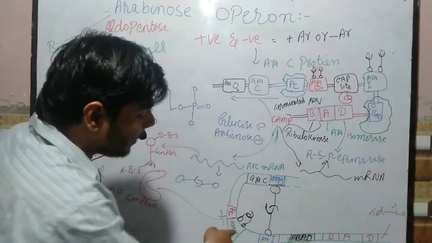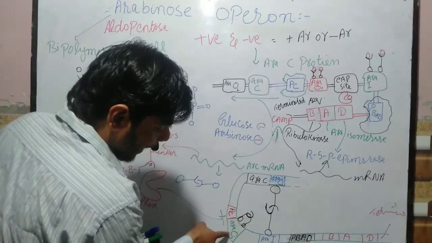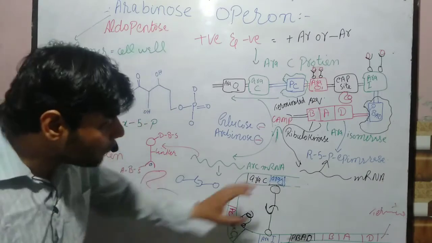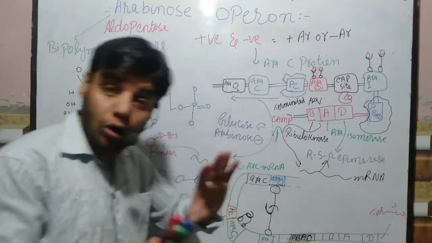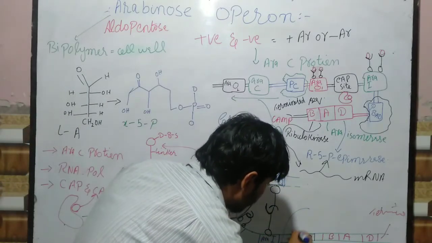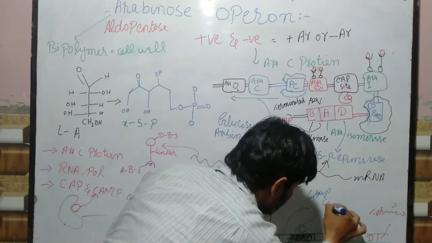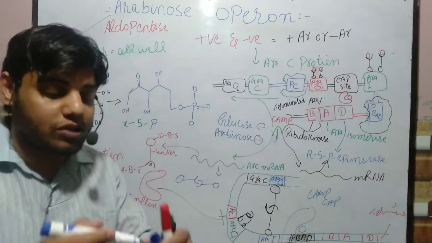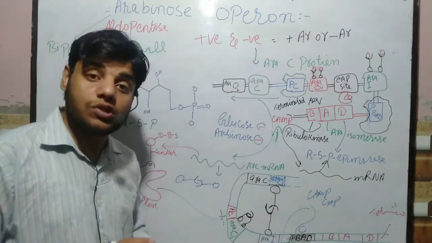If it bends the DNA, then the other two dimers of AraC will bind to this AraO site. So if the bending occurs, again the RNA polymerase does not bind. Although we have the CAP complex, the transcription will still not occur because it is halted by these two proteins.